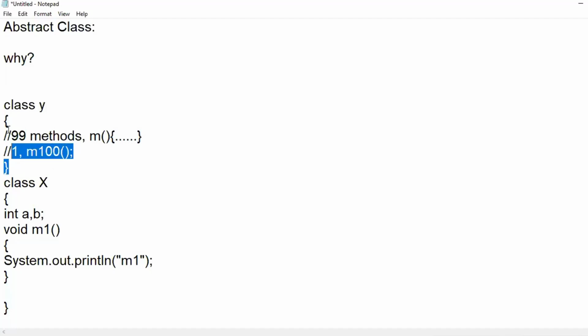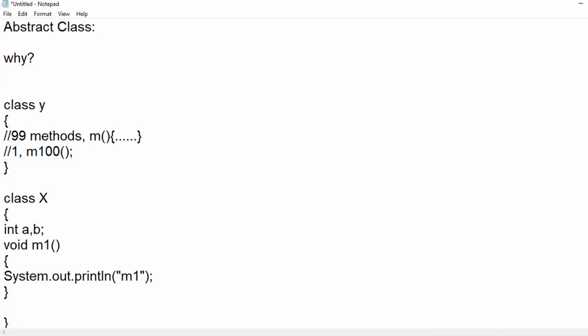That means I have one class, and I know the definition for 99 methods. I can define all these 99 methods with curly braces. But for one of the methods, I don't know the definition, so I have ended that method M100 with a semicolon. Now, can I create an object of this class?